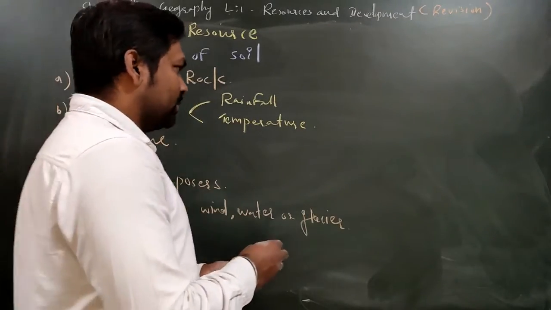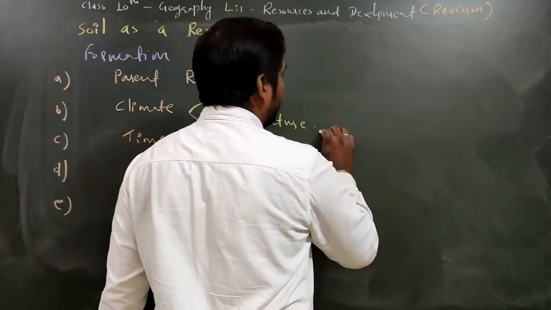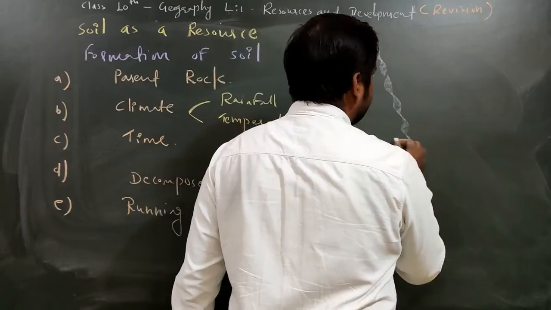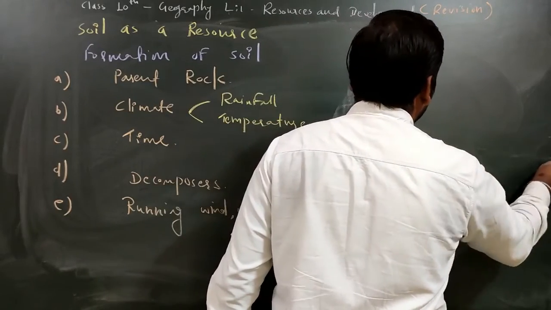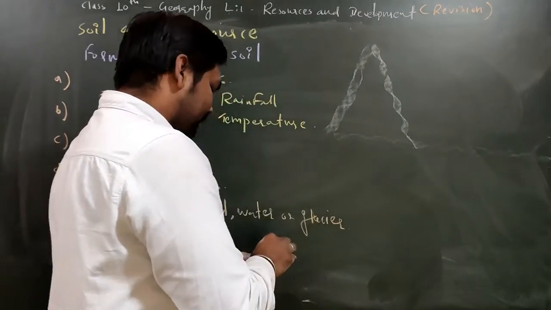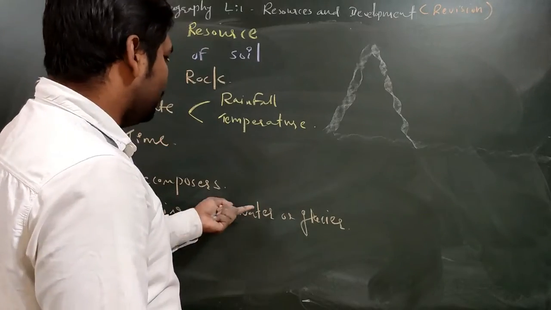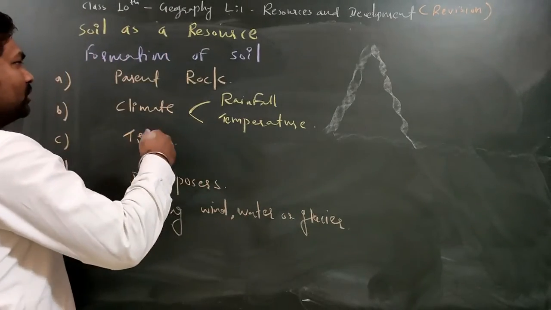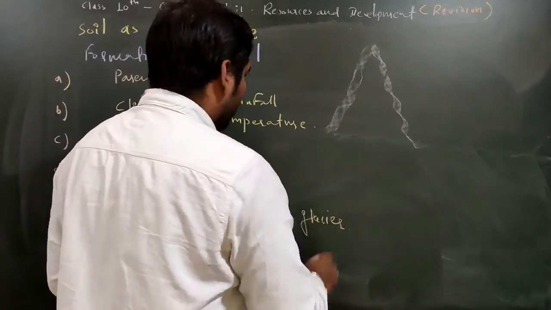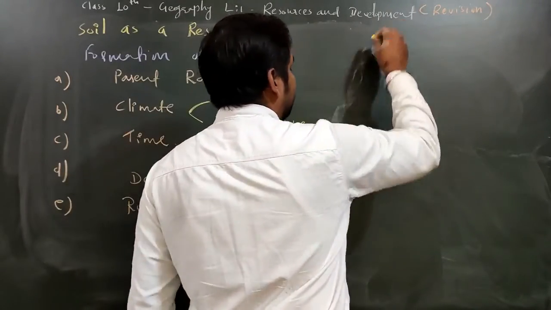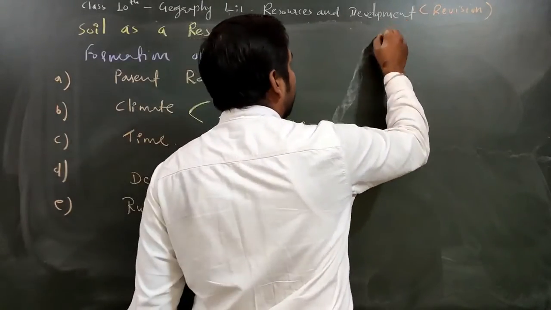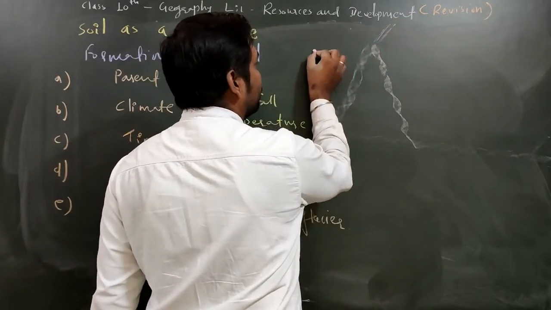So here suppose we have our parent rock. What is happening because of wind, water, and glacier only? See here, rainfall is happening, and suppose wind is also blowing.